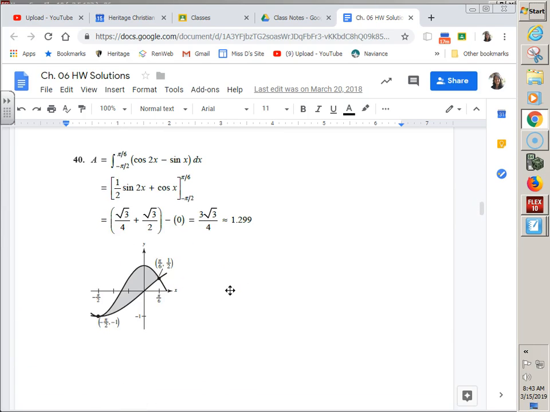Number 40. He also did not say you were allowed to use your calculator, so it would have needed to be solved. Whoa, where's the 1/2 come from? First of all, you might have gotten stuck setting these two equal to each other. That might have been a little messy. We'll talk about where the bounds came from in a second. But how did this anti-derive to be that? U sub: u equals 2x, du equals 2 dx, divide by the 2. And then integrate.